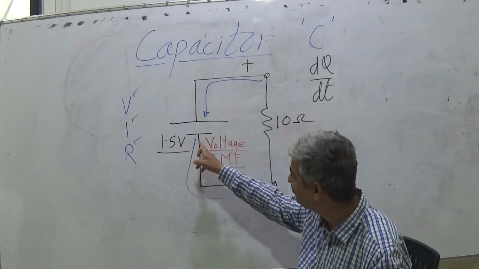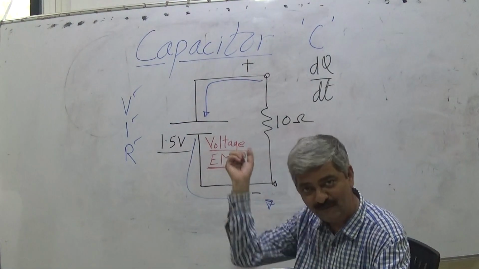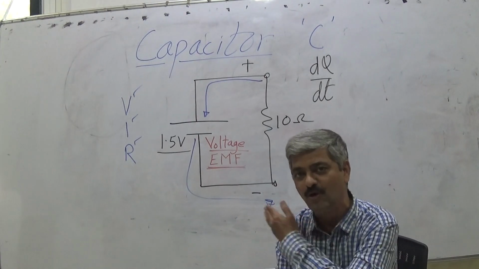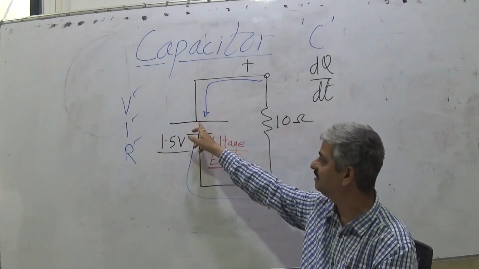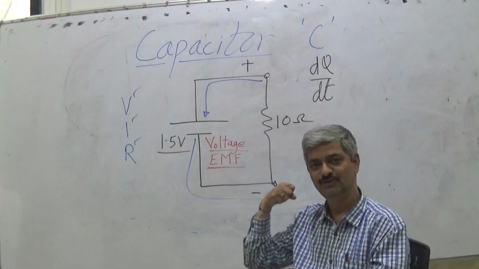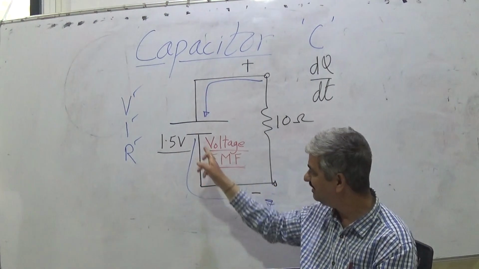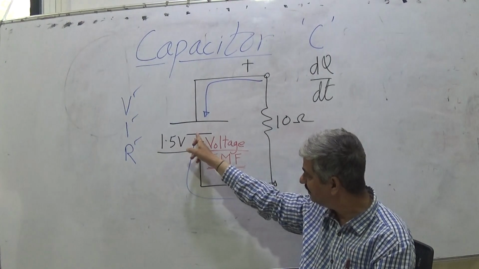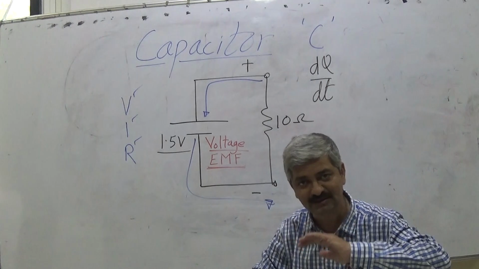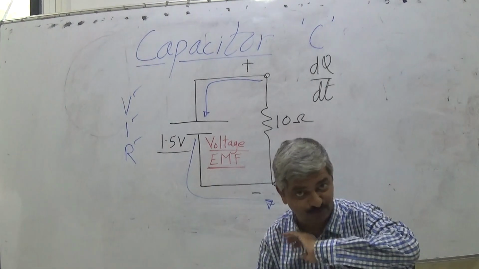So here, what is the property of the negative terminal of the battery? To throw away electrons. And the property of the positive terminal? To pull electrons. The negative terminal wants to throw away, the positive terminal wants to pull. But when they proceed in motion, in between they collide. They are not traveling through vacuum.